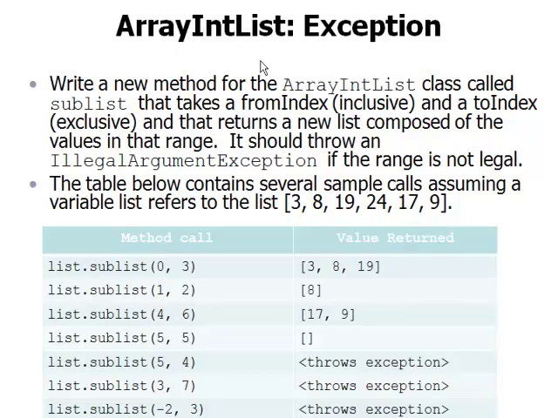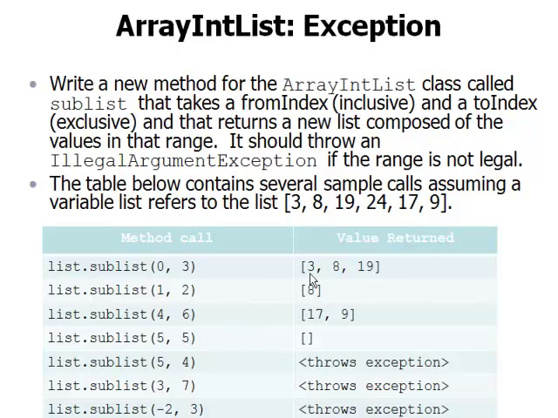This problem involves working with an ArrayIntList and throwing exceptions. We're asked to write a new method for the ArrayIntList class called subList that takes a from index that's inclusive and a to index that's exclusive, and that returns a new list composed of the values in that range.